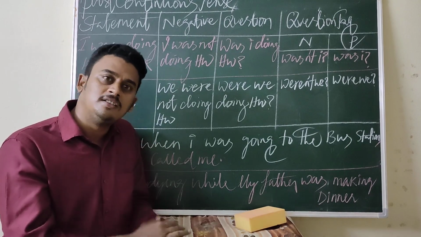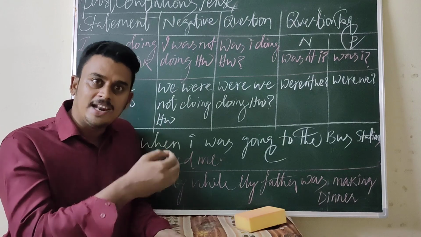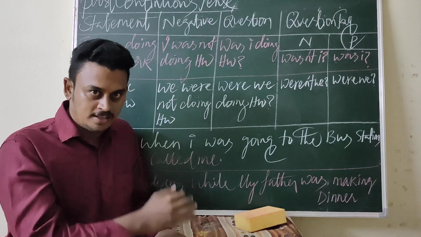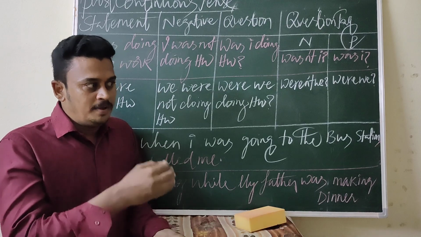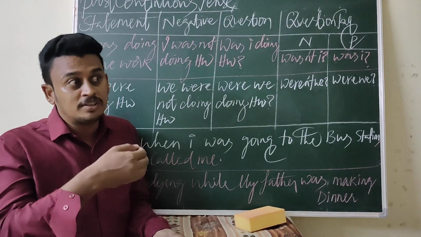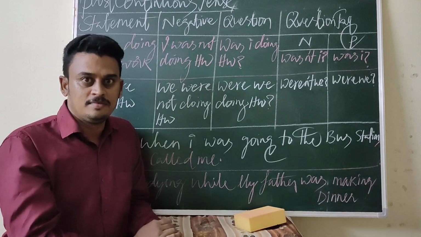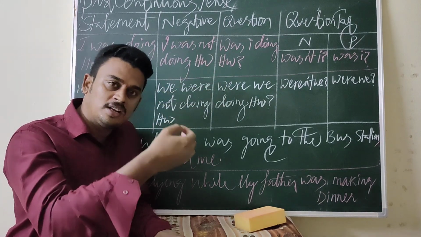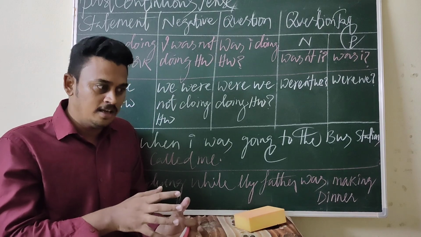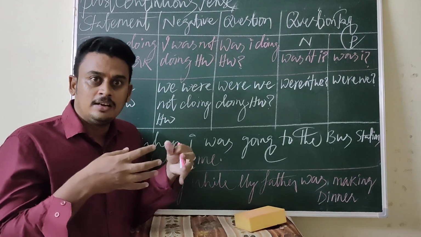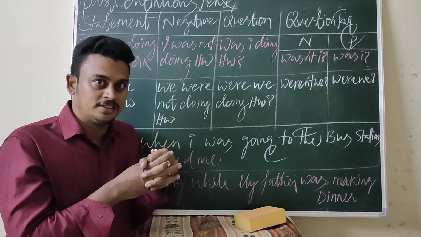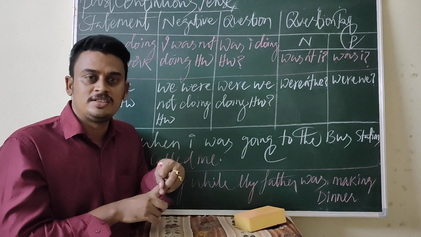What is present continuous tense? The action which is in progress at present. That means when we are learning the past continuous tense, it is the action which was in progress in the past. Likewise, when you learn with this connection, then you can get command over the language, command over the tenses. This is a very important point, try to understand.